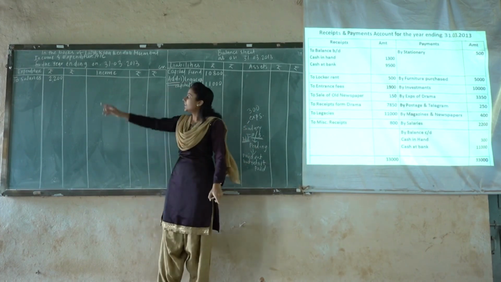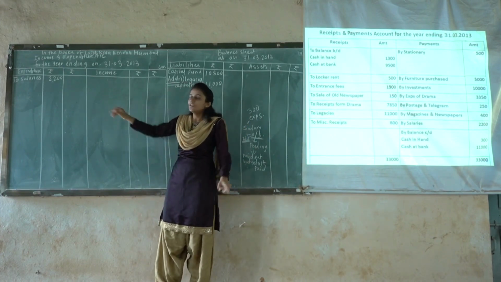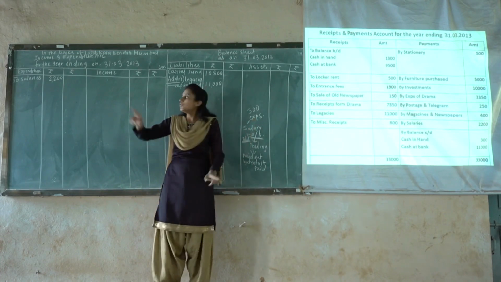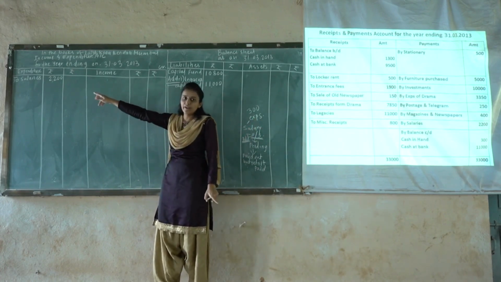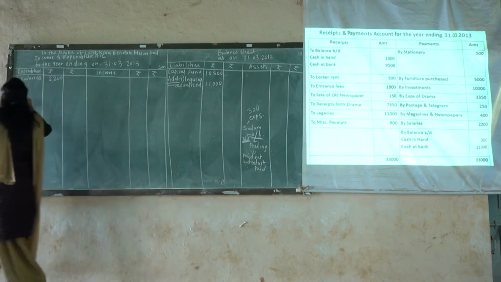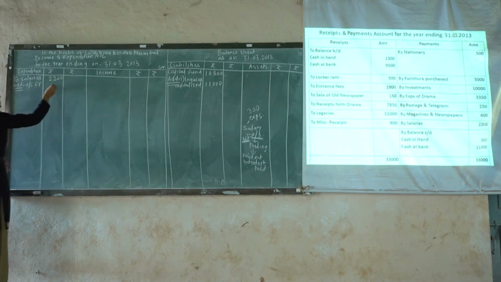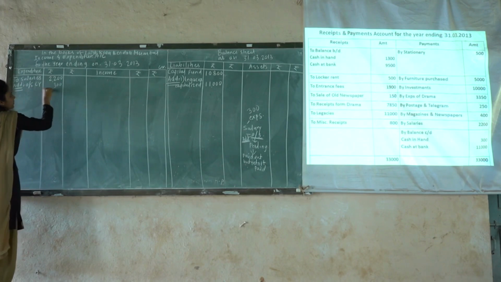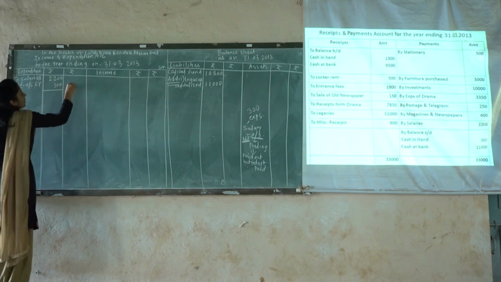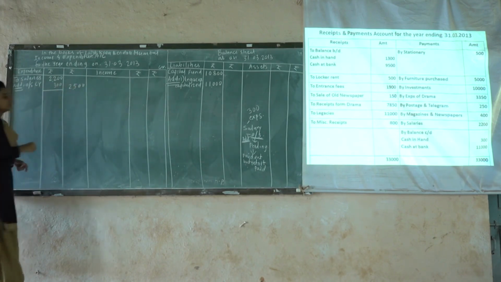Okay, and salary is being posted for the expenditure side. So this 300 will be added to that 2,200. So this is the first effect of this adjustment. We will write over here add outstanding CY means outstanding current year ₹300. So we will take the total for the outer column 2,500.